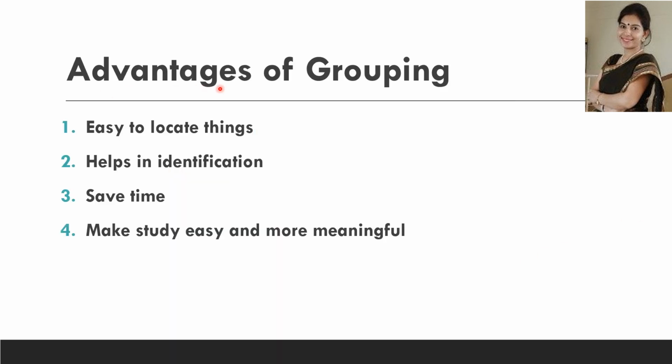So what are the different advantages of grouping? We group different objects for our convenience. We often group objects in order to store similar objects together, in order to make locating them easier in future. It helps in identification and procurement, which saves our time.